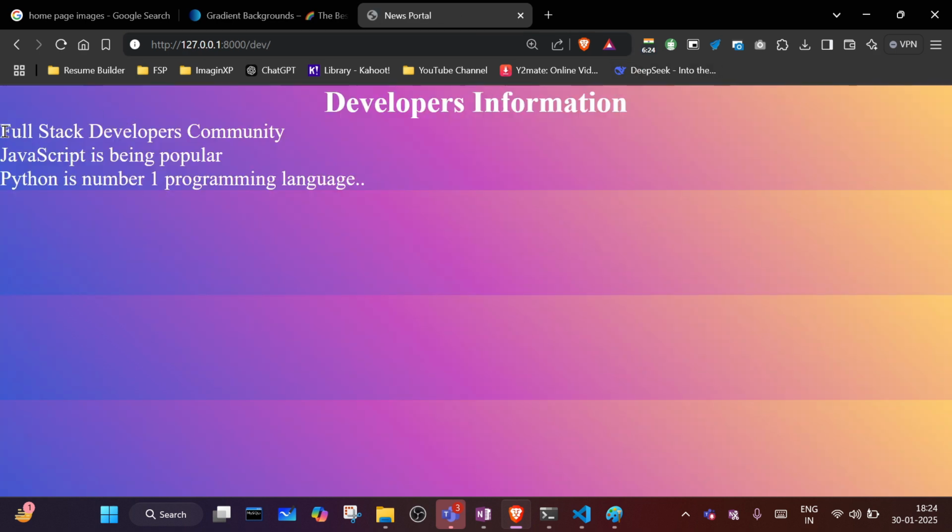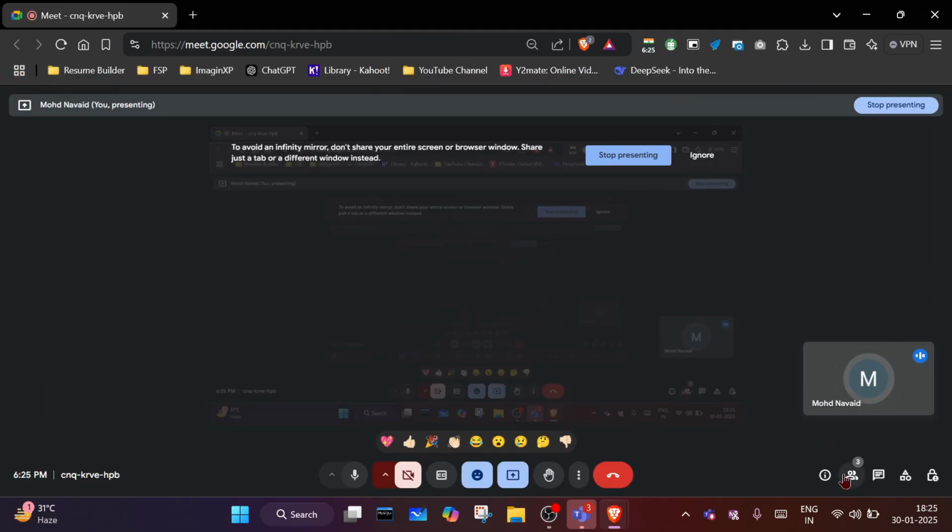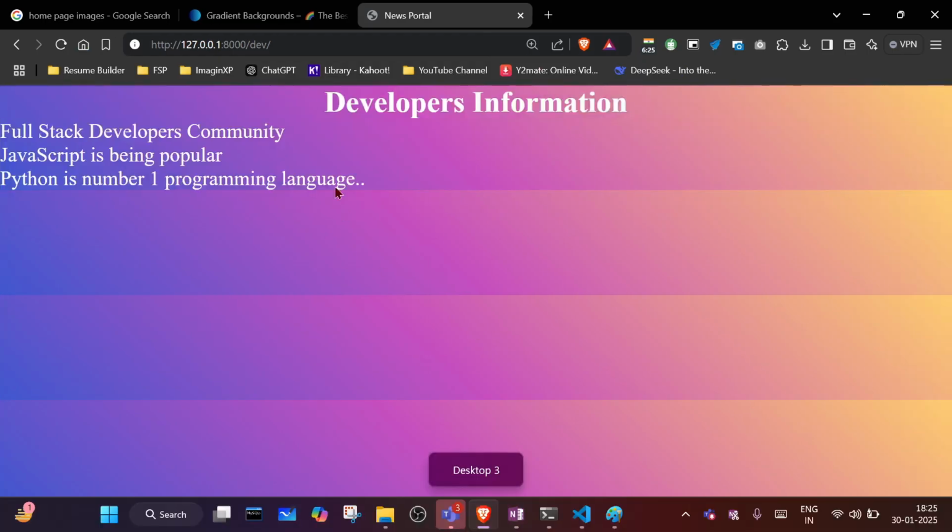So it is displaying all this heading. Developer information, full stack community, like that it is displaying. And if you want to display one image here, we can display images as well. How to display images and everything I will tell you tomorrow. I think that's all for today, right? Tomorrow we will continue this project from here, from the developers endpoint.